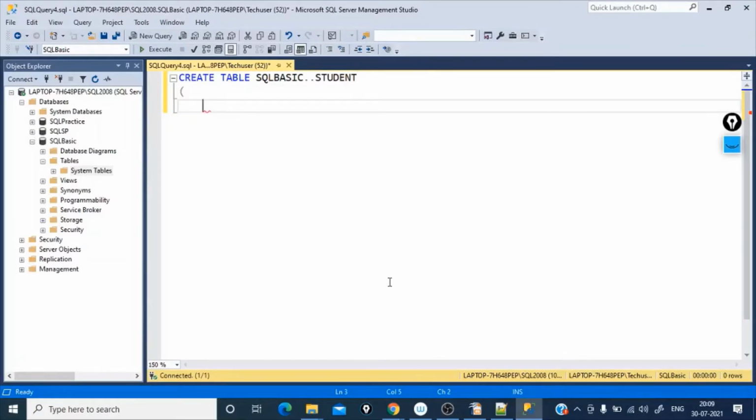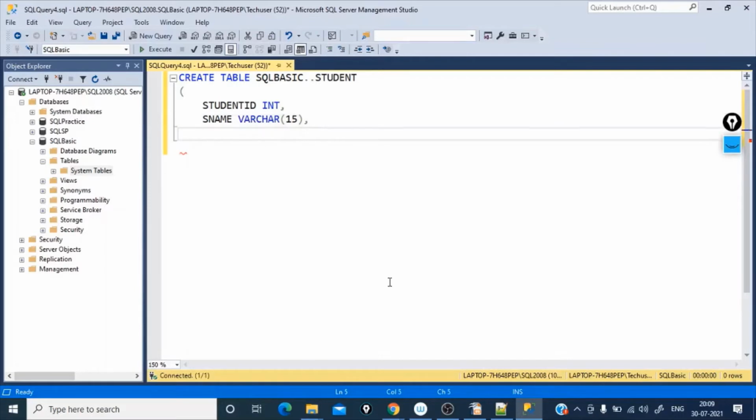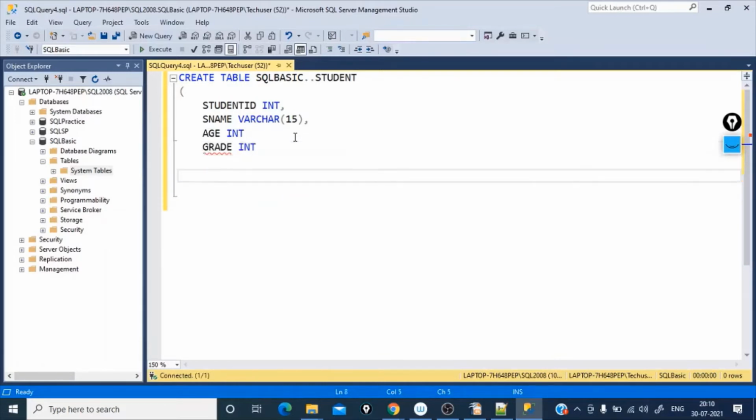We have decided the column names as well. Student ID and then the data type which we decided, integer, and then student name, varchar 15. Then age is integer again. So let's make some error. I don't want to give a comma here, and see what happens if we don't give a comma. And then grade integer and then we'll close the bracket.